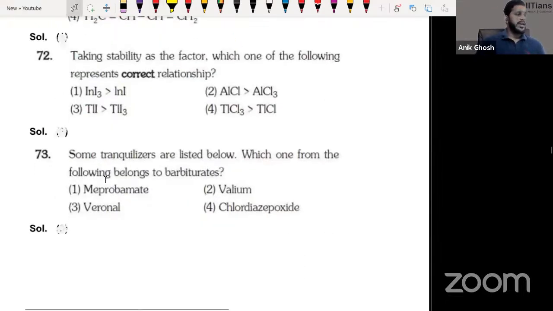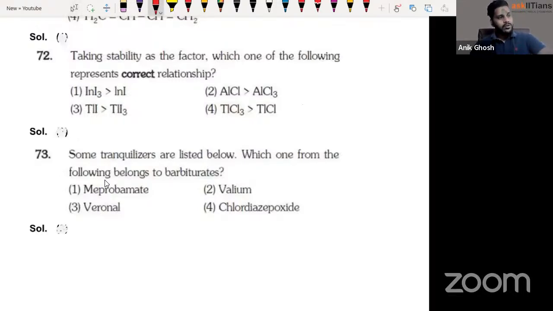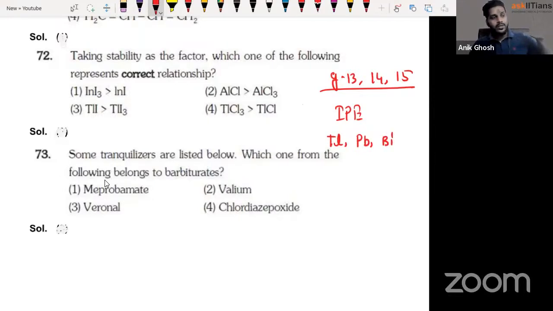Now coming to the 72nd question, which is about the stability factor. You know this question is coming from group 13, 14, and 15, and the topic is known as the inert pair effect. You know that the last elements, which are thallium, then lead, then bismuth, show 2 less valency than their group valency. So group valency is 3, but their valency is +1, +2, and +3. So TlI is more stable than TlI3.